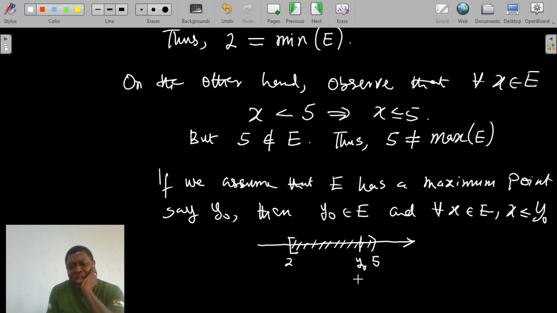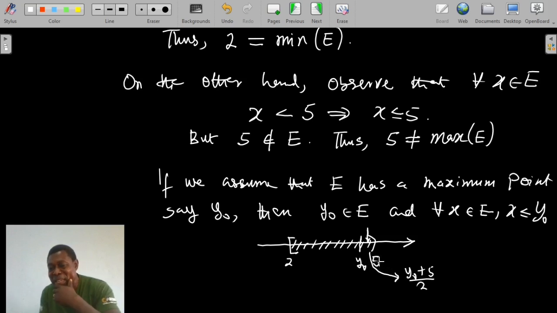If y naught is really less than 5, it is not possible for us to say that y naught is the maximum of the set, because if we take the midpoint between 5 and y naught, that midpoint will be given by y naught plus 5 all over 2. This point is bigger than y naught, but also slightly less than 5.